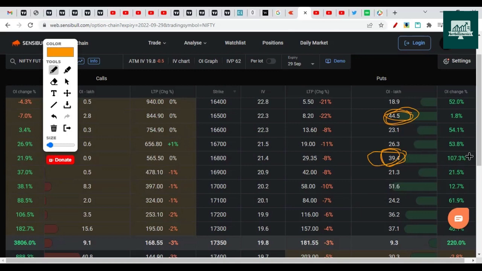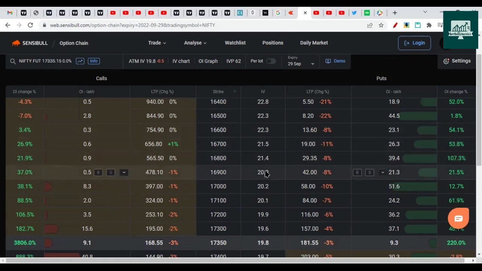So a couple of people have shifted to these strikes, 16,800 and 16,500. So you can see there is a 100% change in this strike. So it must have been somewhere close to 20. Now it has become 40. So people are shifting supports on the lower side, or put writers are shifting on the downside. That indicates a bearish market. When the call writers shift on the upside, it indicates bullish market. Okay, so this thing you need to remember. So now the call writers are shifting lower, put writers are shifting lower. They are expecting market to continue the drop. So this is what happening based on option chain.